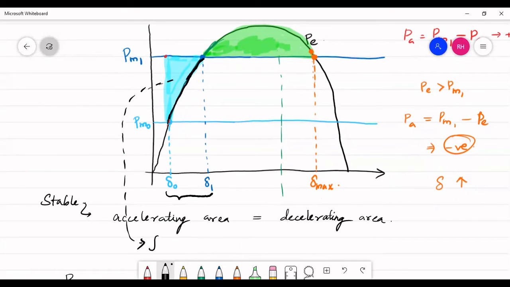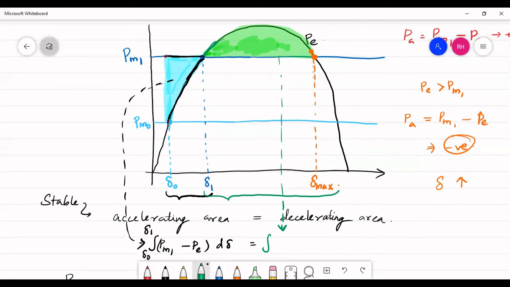So integral delta naught to delta 1, and we want to find this area which is shaded in blue. So it is PM1 minus PE d delta.